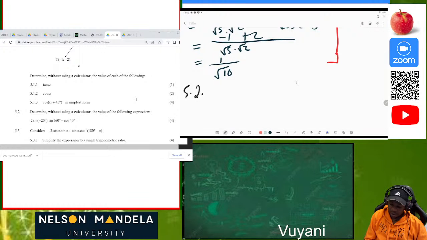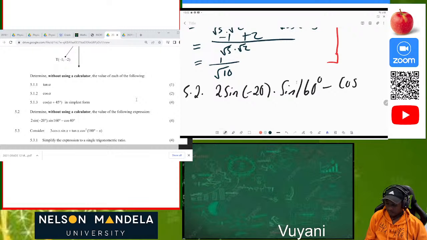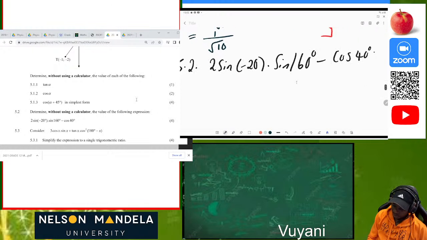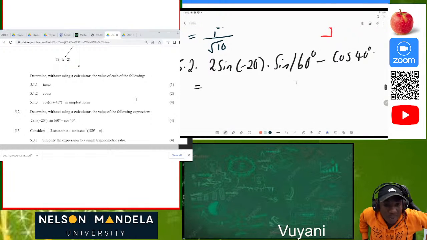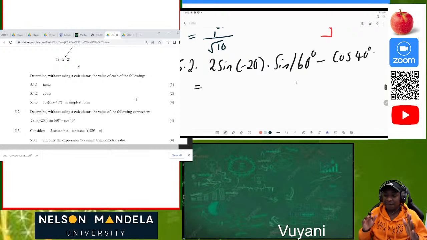So we are given 2 sine of negative 20 times sine of 160 degrees minus cos of 40 degrees. Let's solve this problem together and see how nice it's going to be. Bear in mind that when you're solving trigonometry, always have what we call the reduction formula in position so that you can solve anything, anytime.